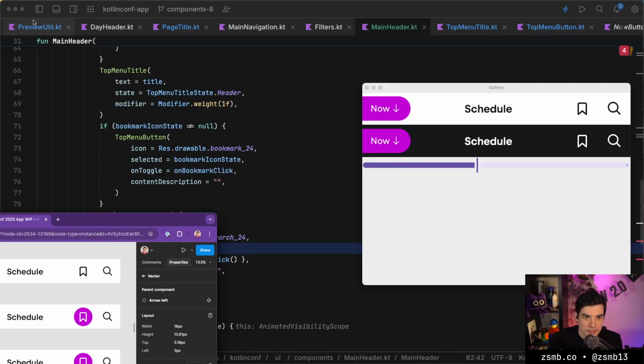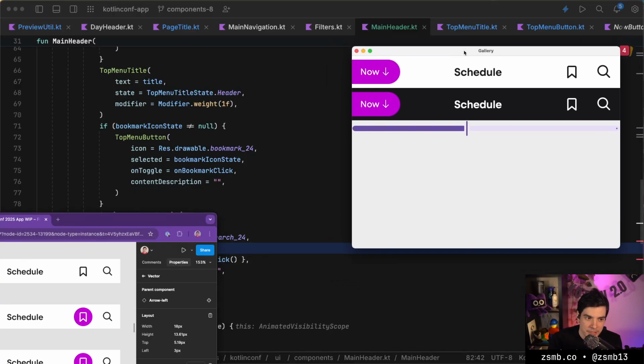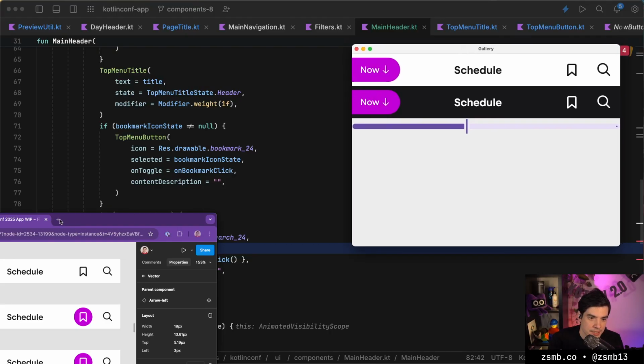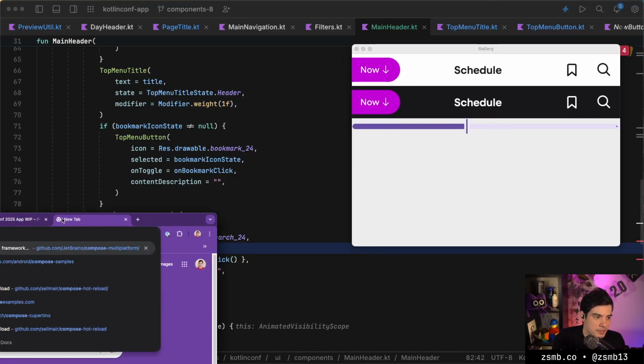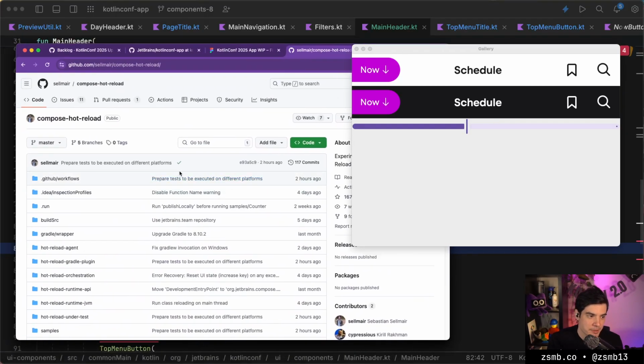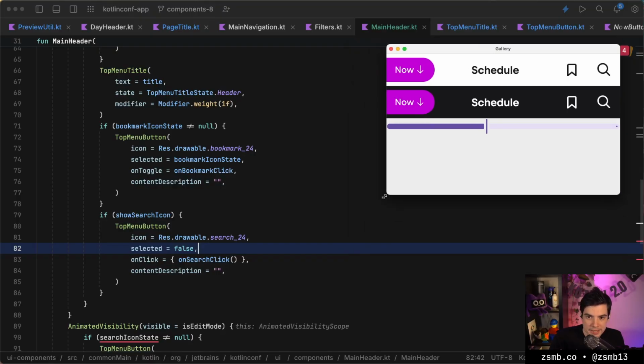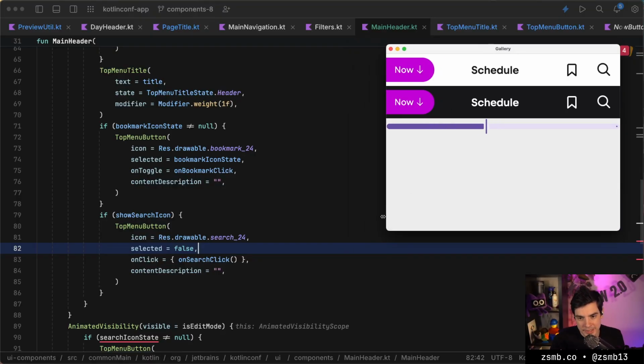And right now we're just previewing individual components, but we're doing that by running a JVM app. And in there, we're using Compose Hot Reload, which is a new super experimental plugin that we have, so that as I'm saving the files, it actually recompiles and reloads the existing app while keeping the state and the running window and all that.